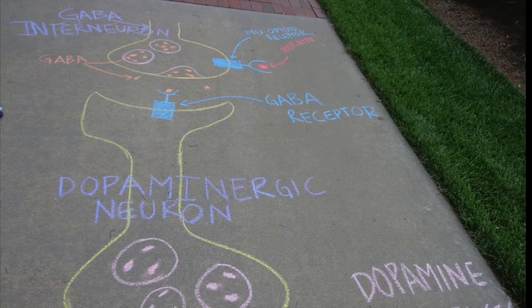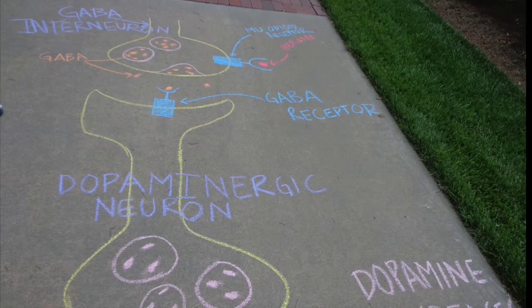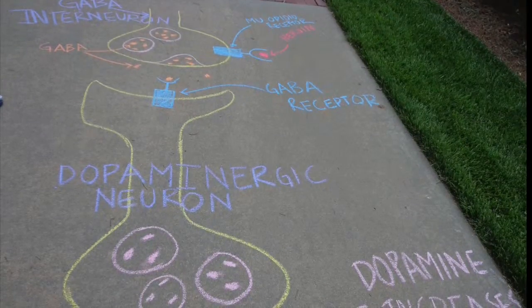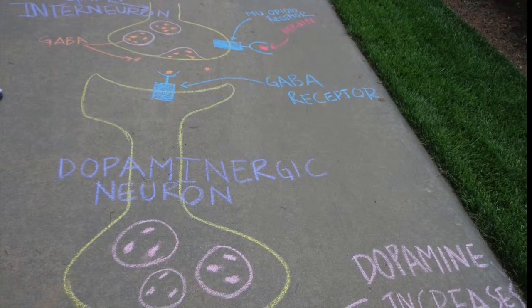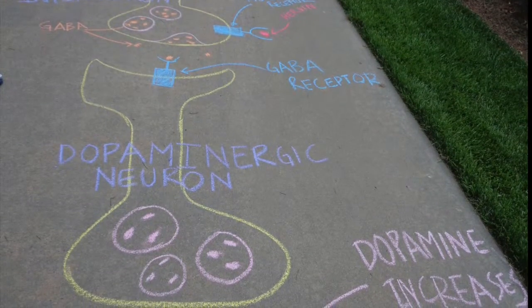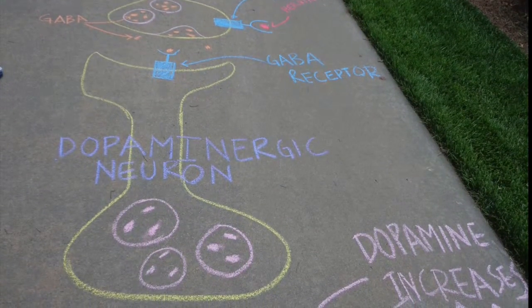Usually, GABA inhibits the production and release of dopamine in the ventral tegmental area. However, with the decrease in concentration of GABA, this inhibitory effect is removed, thus resulting in an increase in the dopamine concentration of the nucleus accumbens.